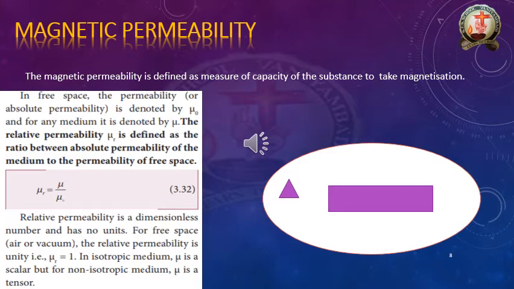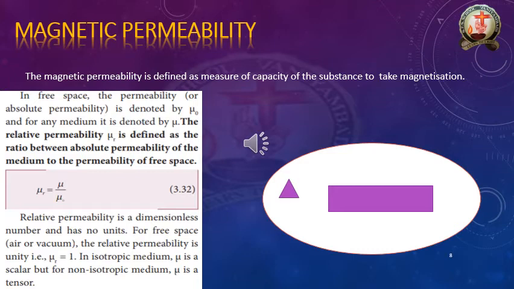How much the sample, otherwise the substance, is taking the magnetization, how much it is converting, how much percentage, that is the capacity. Okay, so this is the magnetic permeability. What is that? Measure of capacity of the substance to take magnetization.